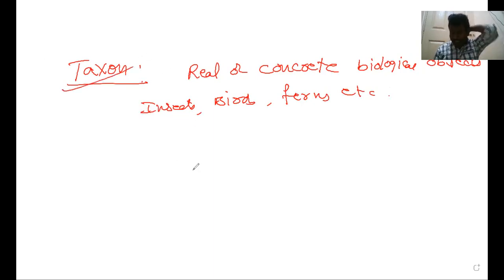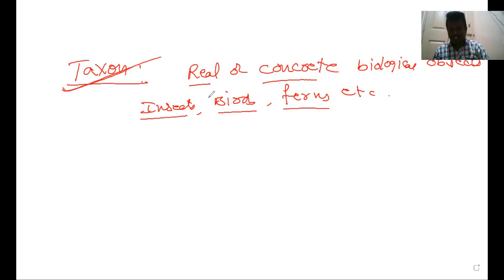In each category in the hierarchy, there are seven obligatory ranks. Each rank is called taxon. Each taxon refers to real or concrete, complete biological organisms like insects, birds, ferns, collectively called taxon. The term is used to refer to real objects of a specific category.